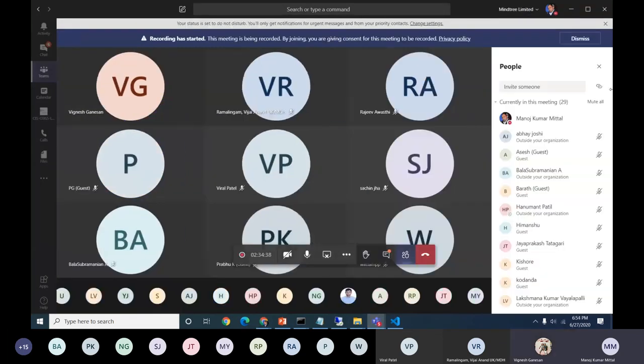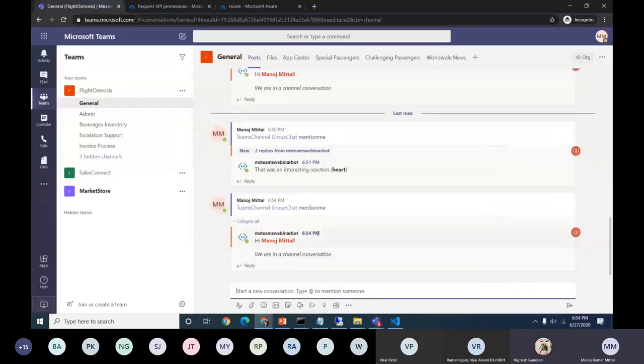So this is the way we can debug and deploy the entire package.